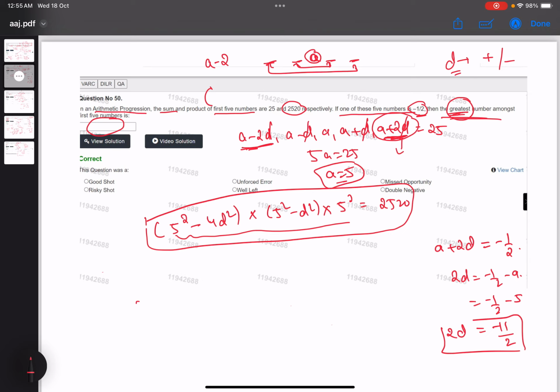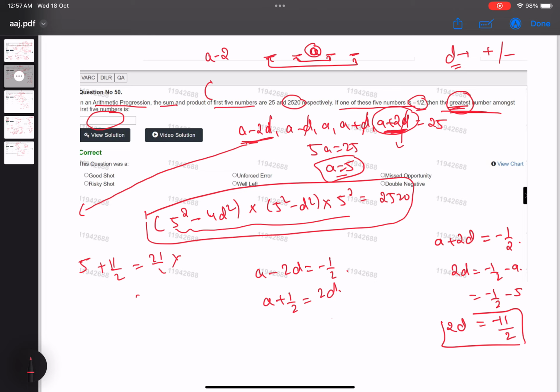Then the question is, this is supposed to be the smallest number, so the highest number will be a minus 2d. A is 5 and 2d we got as minus 11 by 2, so this will be plus 11 by 2. 2 fives are 10, 21 by 2. We aren't getting it, leave it. Next way: a minus 2d equals minus 1 by 2, so 2d will be a plus 1 by 2, so again we will be getting 11 by 2. What mistake are we making?